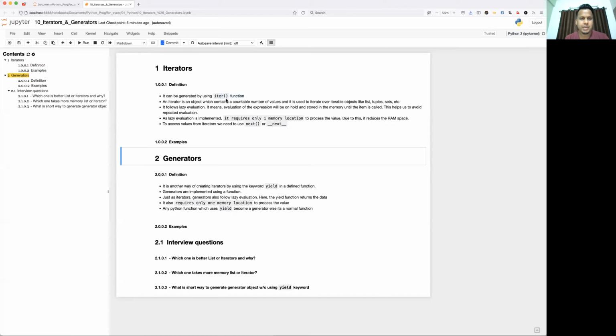It can be generated by using the iter function, which is an inbuilt Python function. An iterator is an object which contains a countable number of values, and it is used to iterate over iterable objects like lists, tuples, sets, etc.